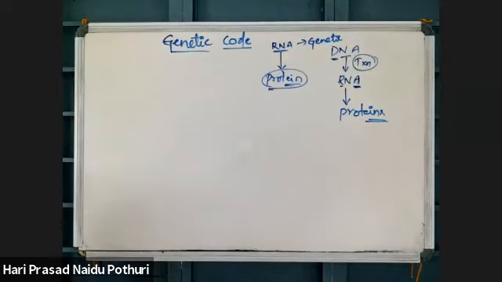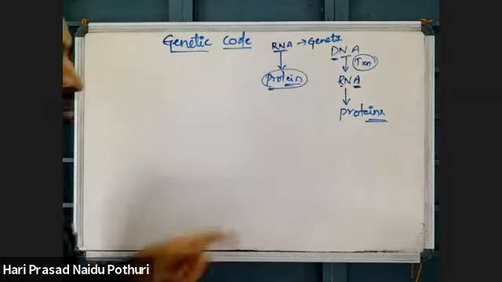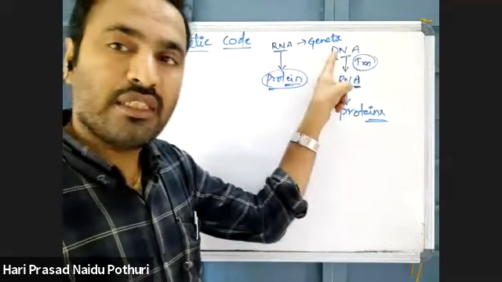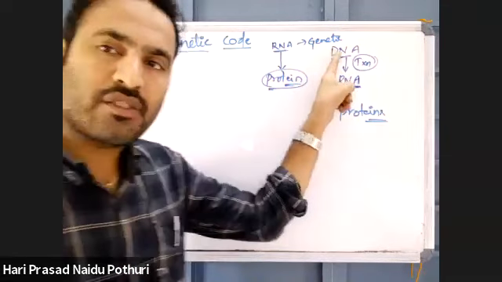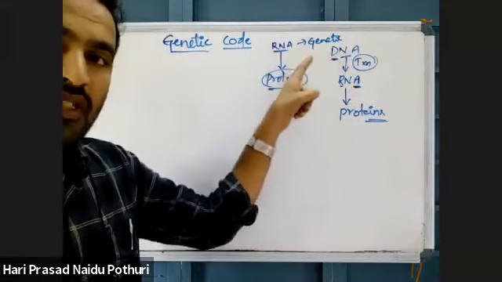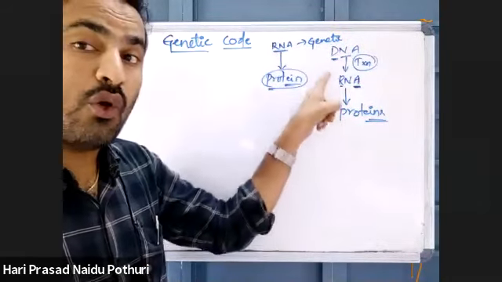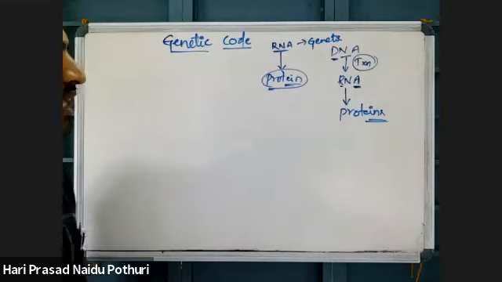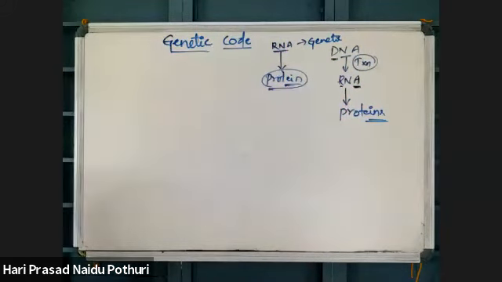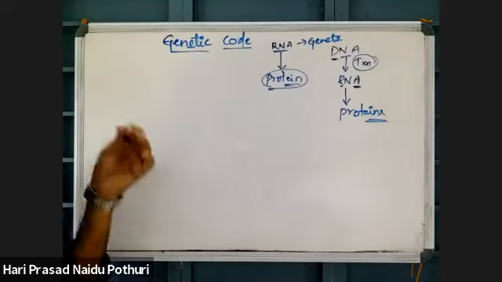In the previous class I told you, they cannot express their characters directly. So that genotype information present in the DNA will be expressed into proteins through the RNA molecule. Via the RNA molecule, there is expression of a character where proteins are synthesized.